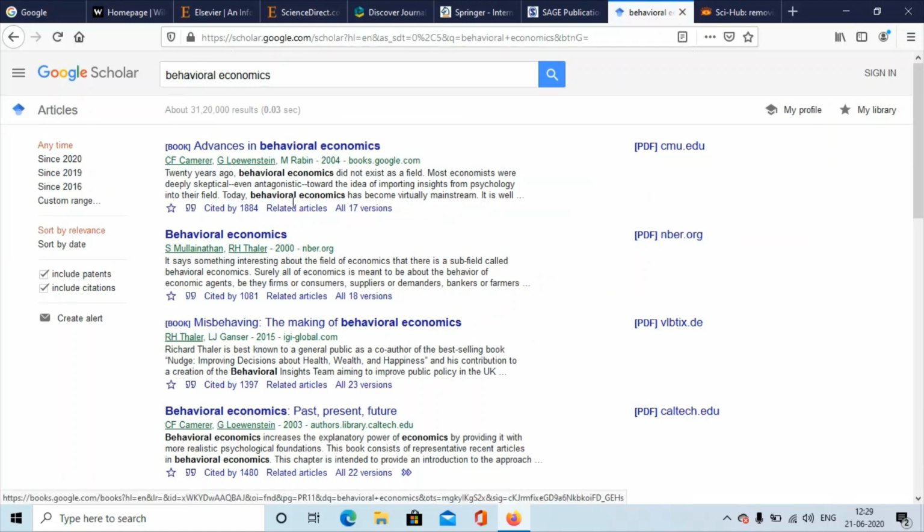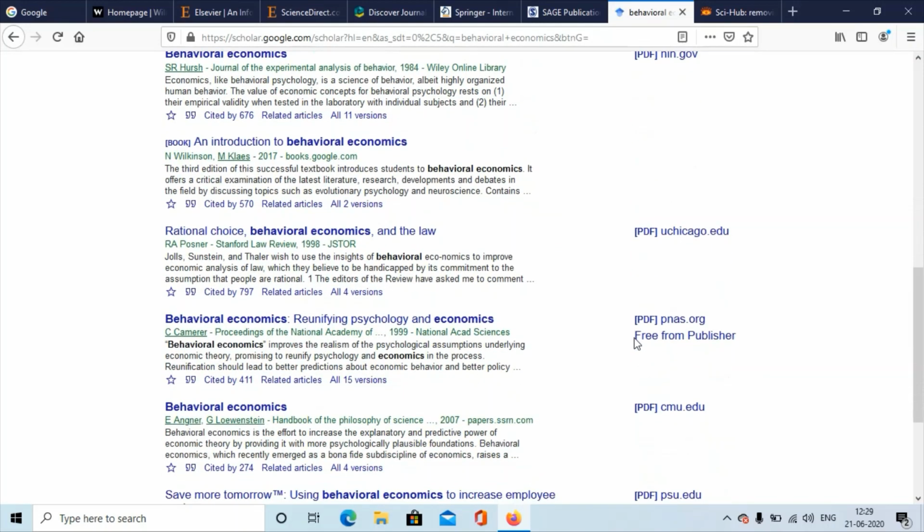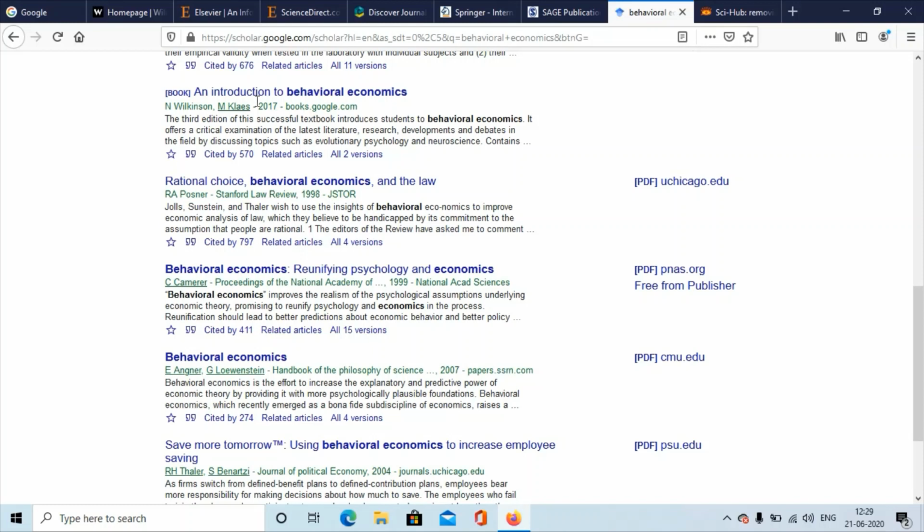These are all the papers in behavioral economics that have been written. This one is an introduction to behavioral economics, and this is actually a book. Now, Rational Choices, Behavioral Economics, and the Law is a paper that has been published in JSTOR. JSTOR is another very famous publisher.